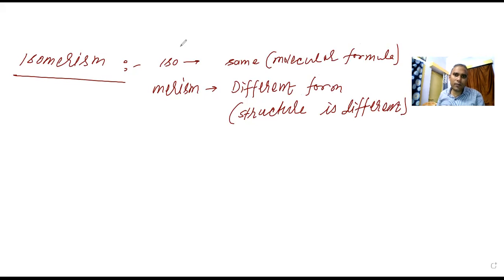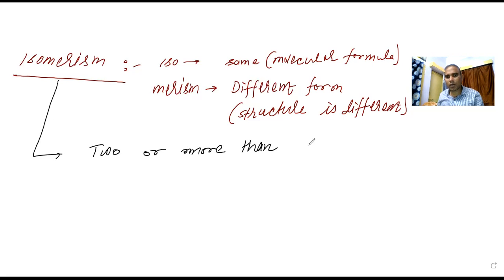So if we are going to define isomerism, how can you define it?